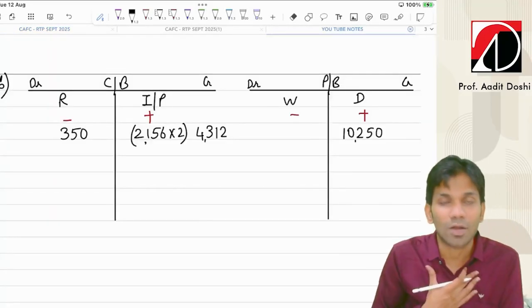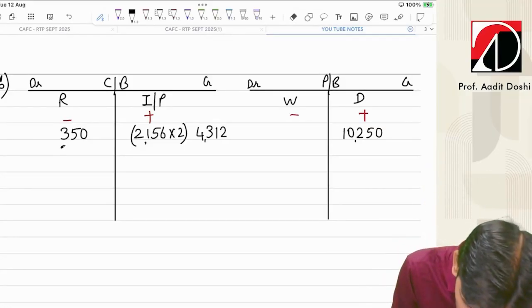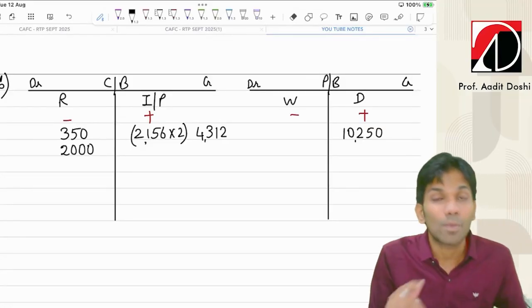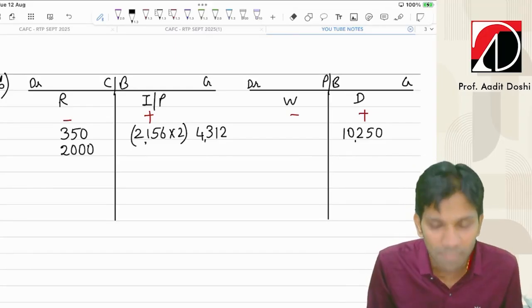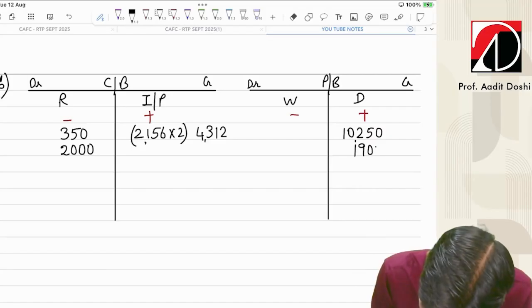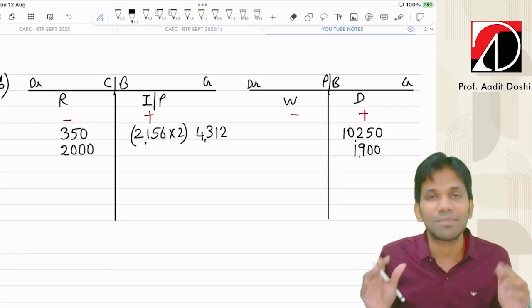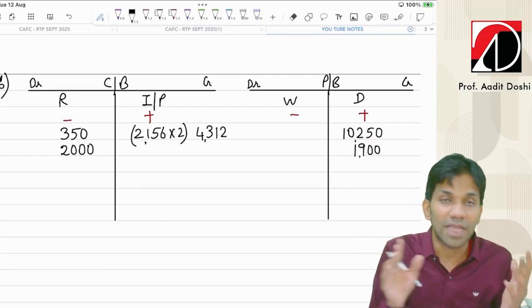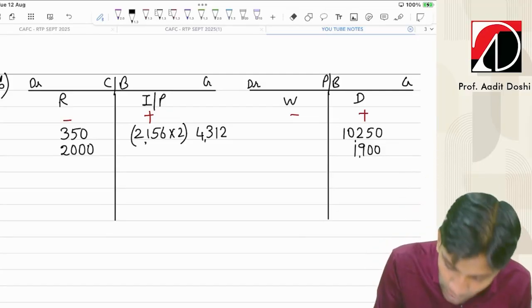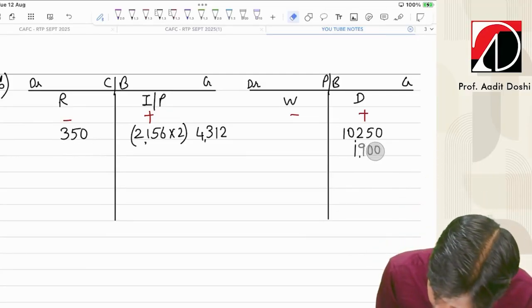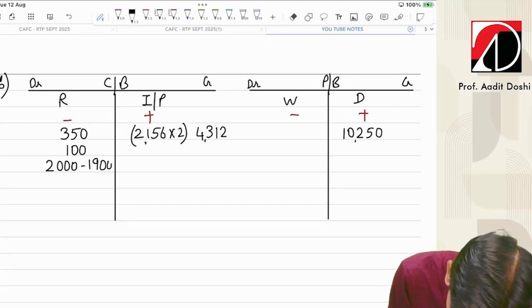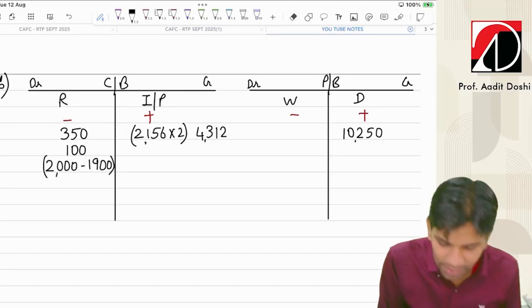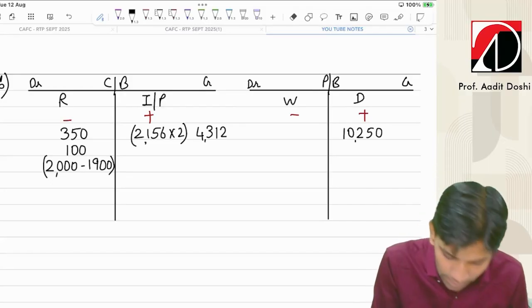So basically my accountant means me, means the cash book. So I recorded 2000, but how much check did I receive? 1900, that is 2000 minus 5%. So the bank will credit how much amount in my account? 1900. So I can't record on both sides the amounts. Basically BRS is prepared for timing difference. There is a timing difference between the cash book and the passbook, so to reconcile the difference we prepare BRS. So basically I'll write 100 rupees on the receipt side because there is a difference between me and the passbook of 100 rupees only. I recorded 2000, the bank recorded 1900. So the difference comes to 100 rupees only.